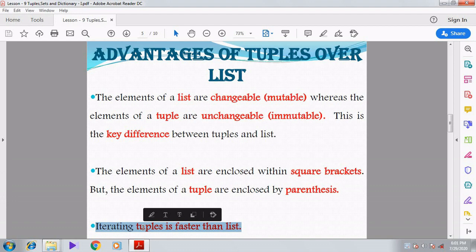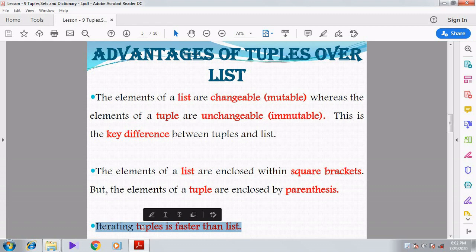In iteration concepts, that is in a for loop or while loop, instead of using the list we can use the tuple, because the program will work in a faster manner.